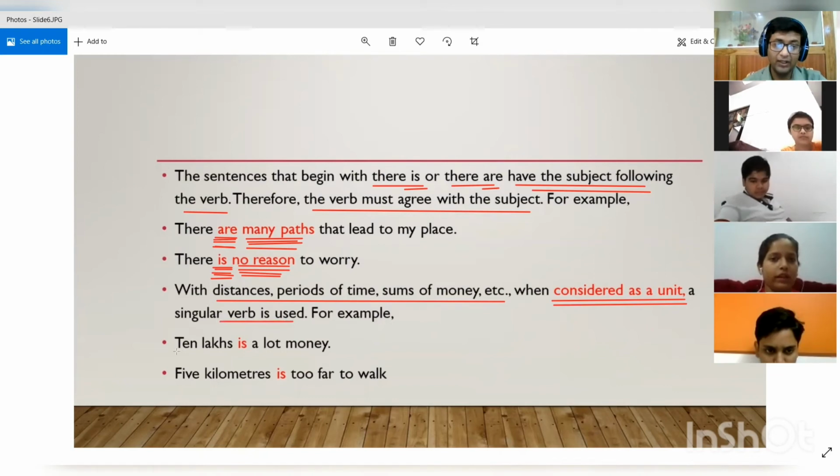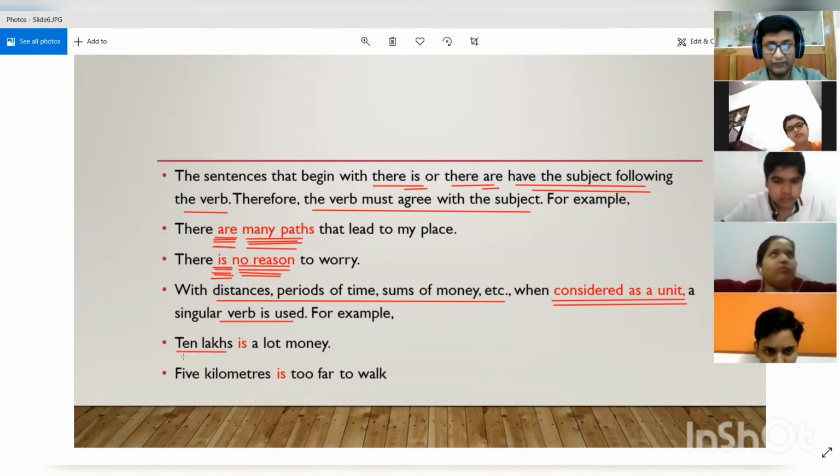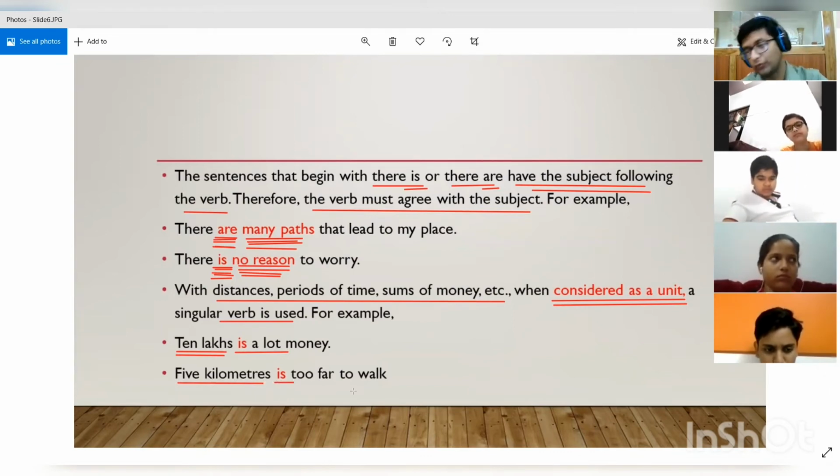For example, 10 lakh is something plural in nature. But when 10 lakh is considered to be a single unit, we can say that 10 lakhs is a lot of money. When we say 5 kilometers as a distance, then we will say that 5 kilometers is too far to walk.